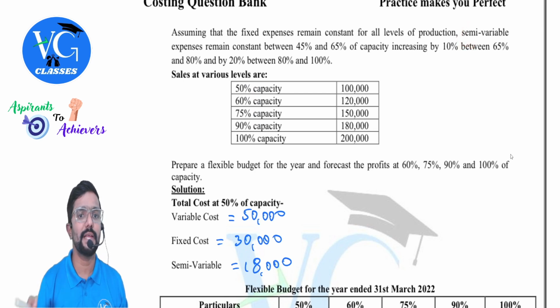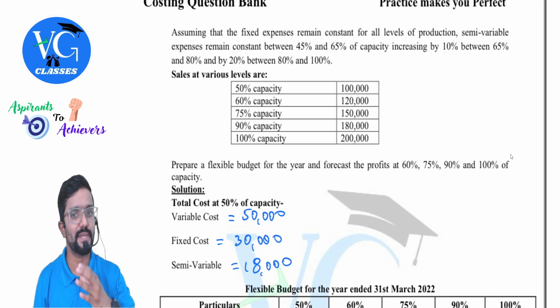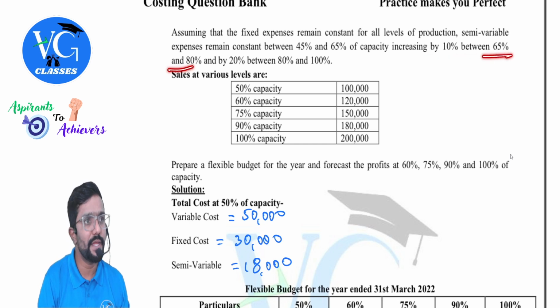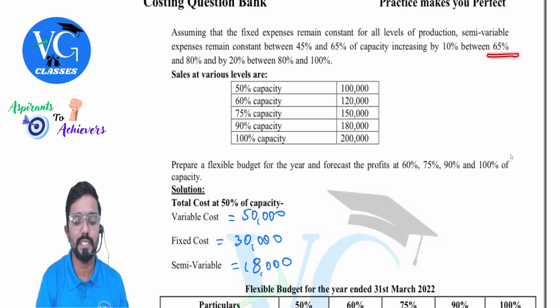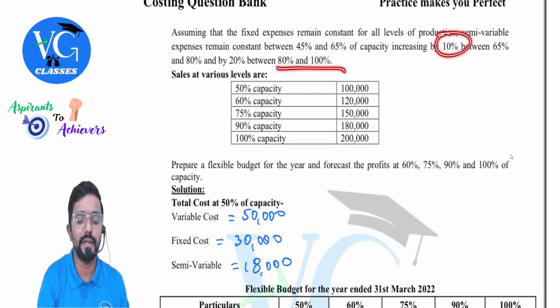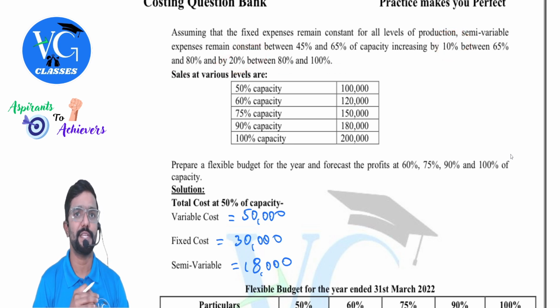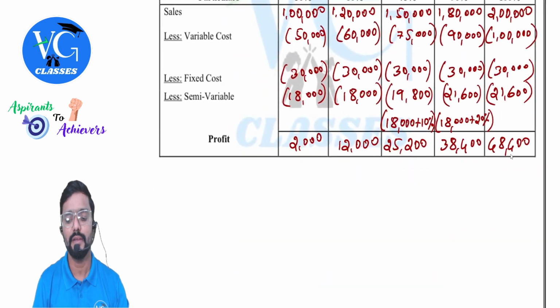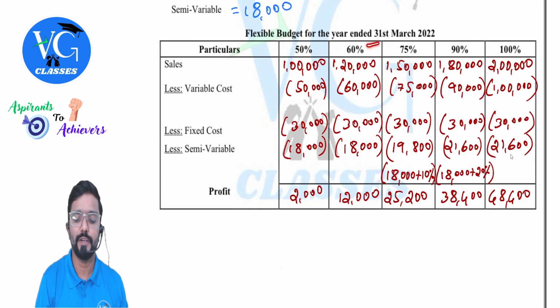Semi-variable expenses remain constant between 45% and 65% of capacity, increasing by 10% between what? 65 to 80. So if your capacity is between 65 to 80, it will increase by 10%. If your capacity is between 80 to 100, then it will increase by 20%. Sir, what about up to 65%? Remain same. You can see only if it goes above 65%, it will increase by 10%.